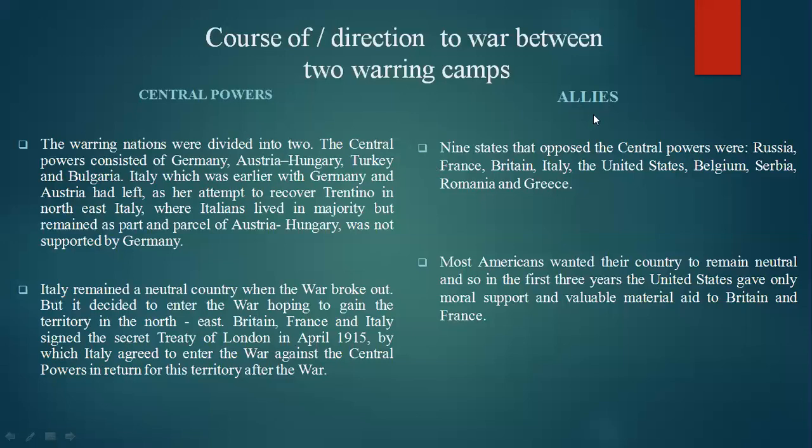The next warring camp is opposite to the Central Powers. Allies includes 9 states that oppose the Central Powers: Russia, France, Britain, Italy, United States, Belgium, Serbia, Romania, and Greece. So these are the major Allied powers, 9 nations or 9 states that oppose the Central Powers. Remember these nations. They may ask, it's not that important, but remember it.